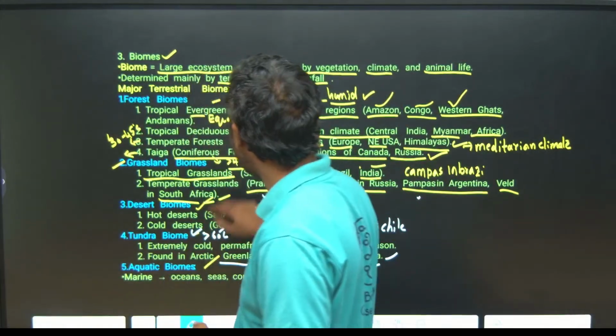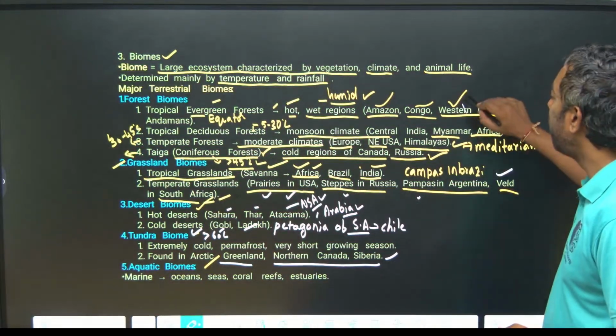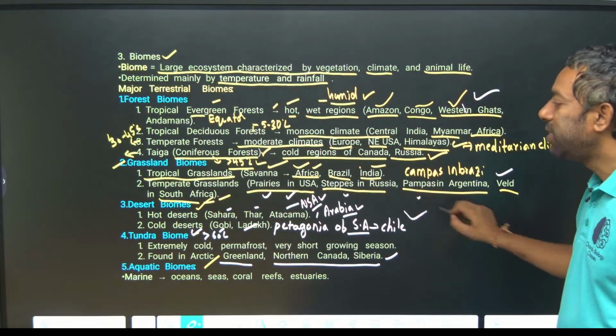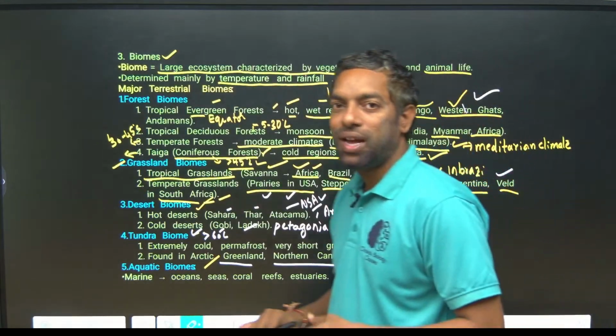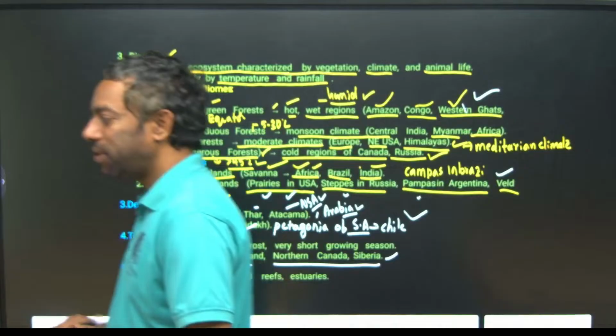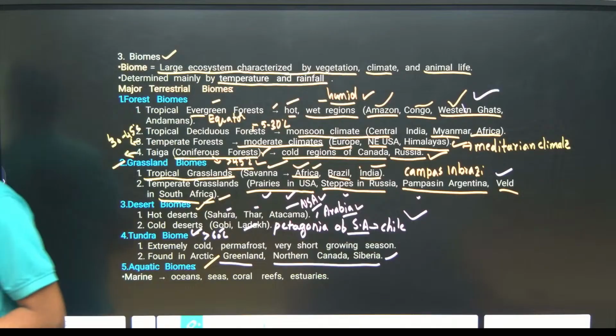They can ask you about grasslands, forest types, desert types.